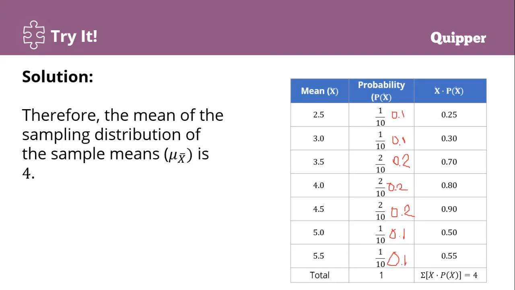Then we add all of their answers, and the total is 4. Summation means we add all their answers. So the summation of x times probability of x, the probability of each mean times the corresponding mean, is equal to 0.25 plus 0.30 plus 0.70 plus 0.80 plus 0.90 plus 0.50 plus 0.55. The answer is 4. Okay?